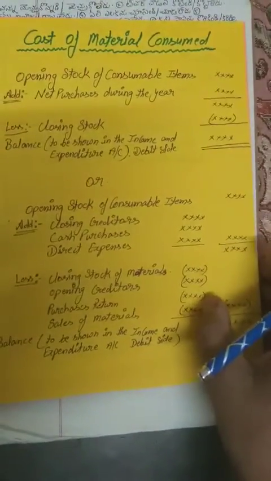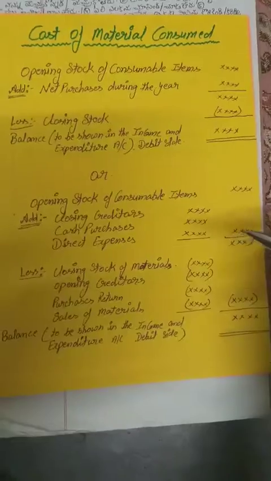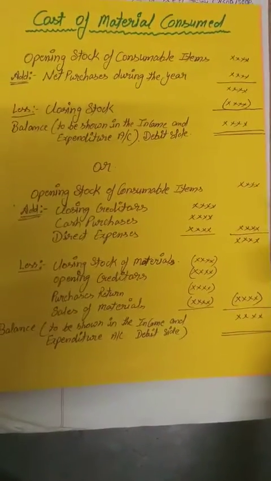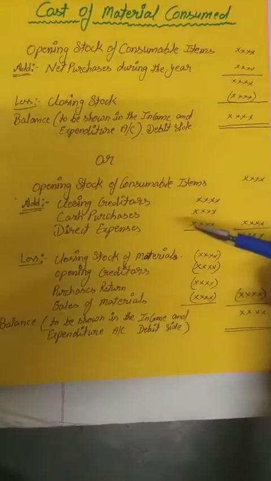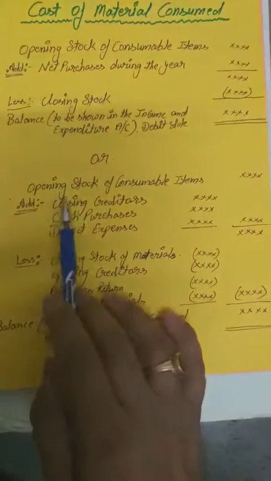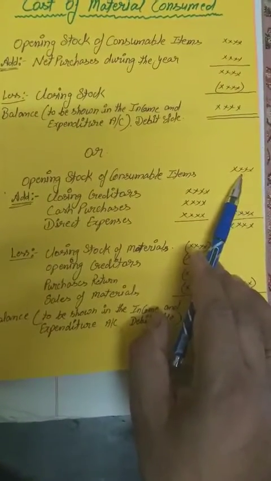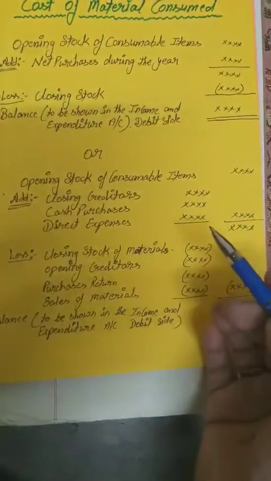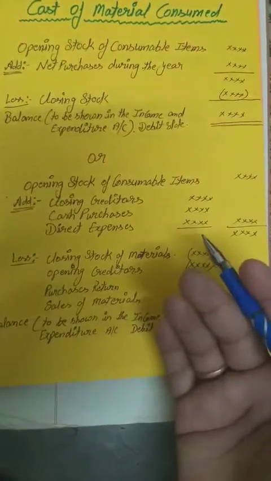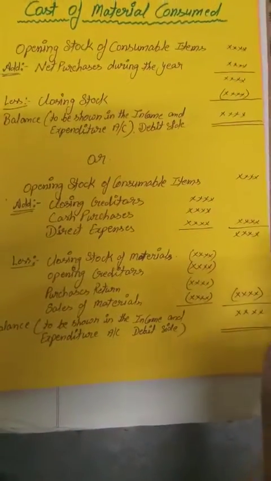It is clear? Now this is another format, because in many questions different information may be given, and according to that information we have to solve the question. Sometimes the opening stock of consumable items is given in the question, and the creditors are also given, purchases, cash purchases, direct expenses, sales return, and many more transactions may be given.